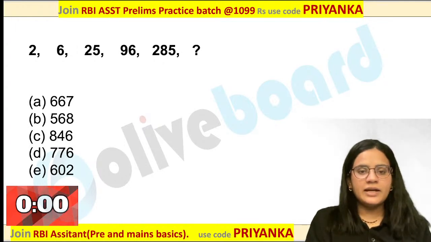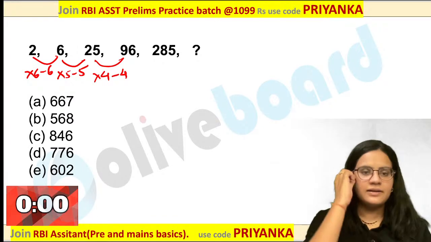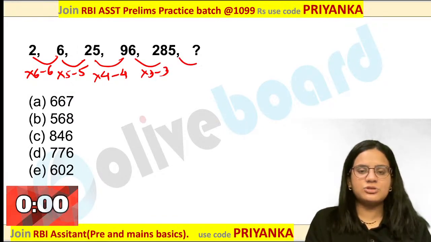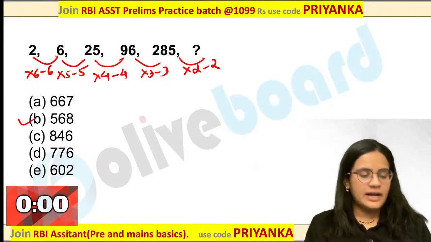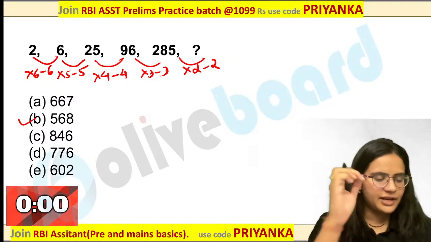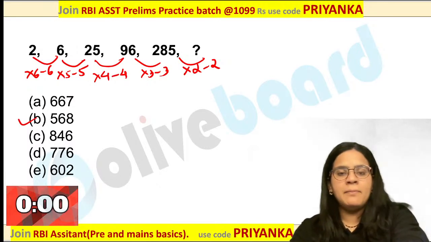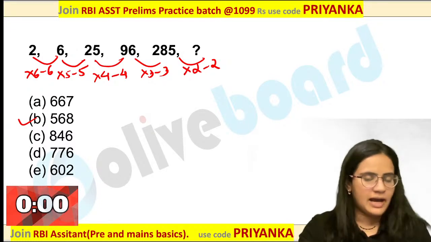So you can try to get this value over here. It is into 4 minus 4. Are you getting it? Can I say into 5 minus 5? So this has to be into 6 minus 6. Into 6 minus 6, that means this is into 3 minus 3. This has to be into 2 minus 2 over here. So you can easily observe 568 would be the answer over here. Dhruv, Fayaz, Gani, Sagar, very good. Banker, you are getting the perfect answer over here. Into n minus n is the logic, and the values are decreasing in a consecutive manner over here.